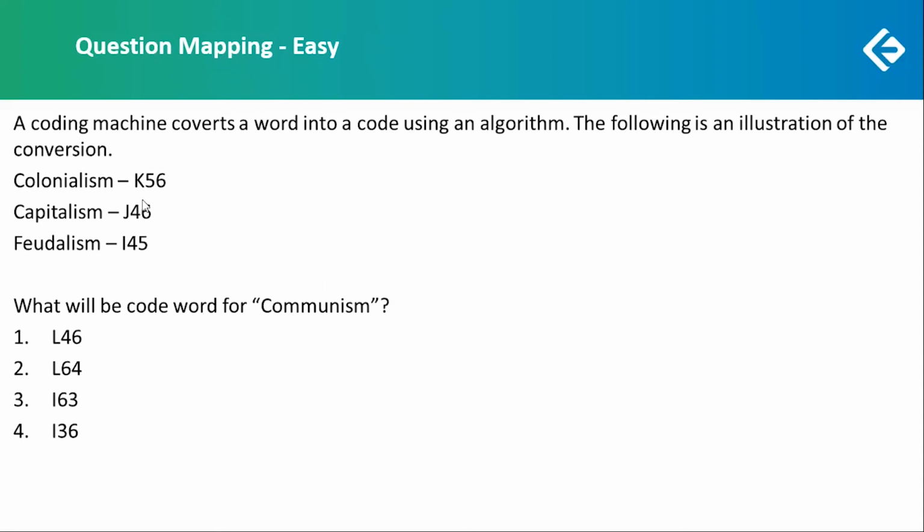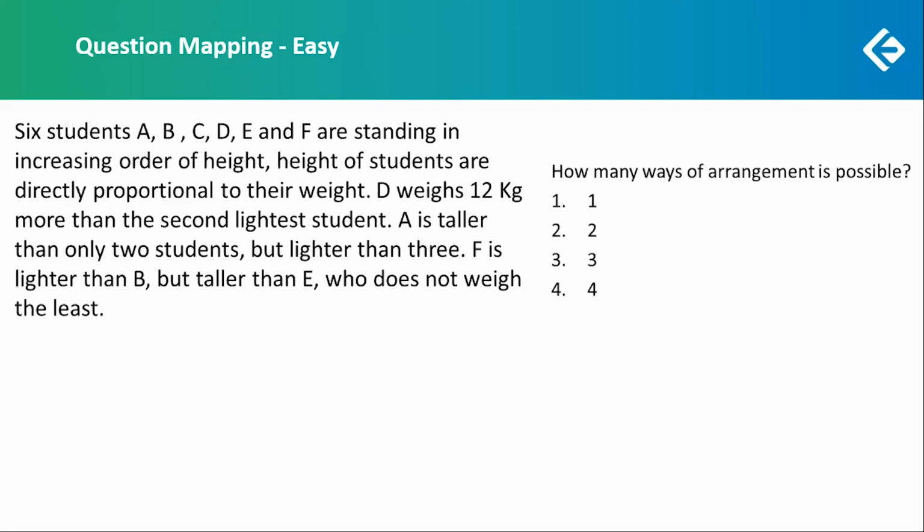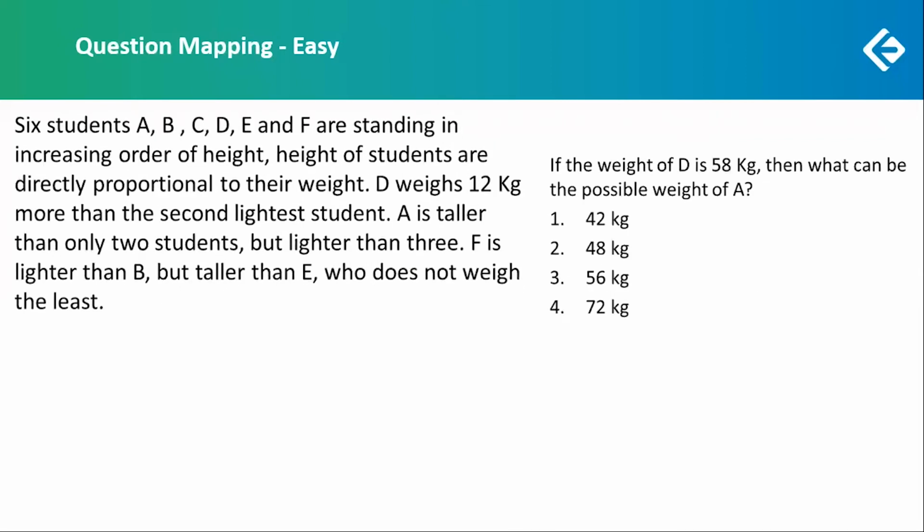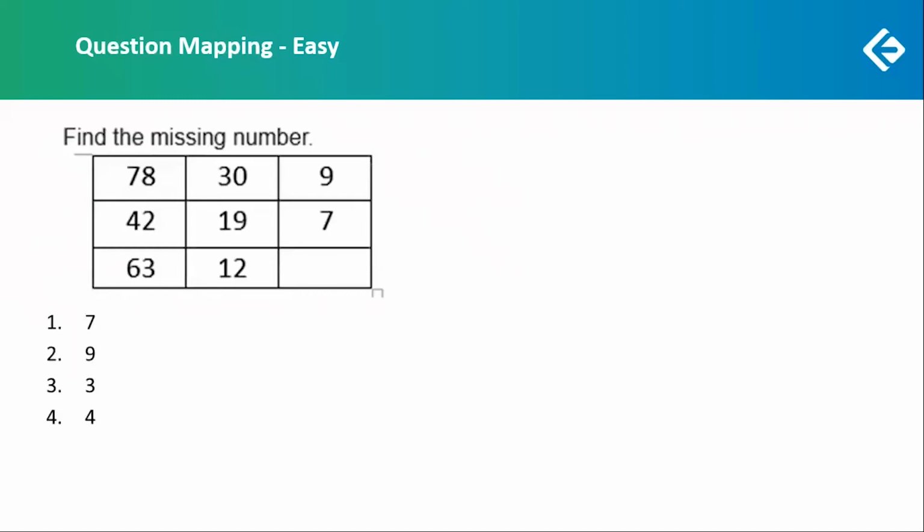Now over here, the coding and decoding was based on the concept of number of vowels and consonants, so quite easy. Next, we had the seating arrangement, or the arrangement of students in the order of their height and weight. Now, if you arrange this carefully, it was quite easy. Okay, so there were around 4 questions based on this. Three questions were there. They were quite simple.